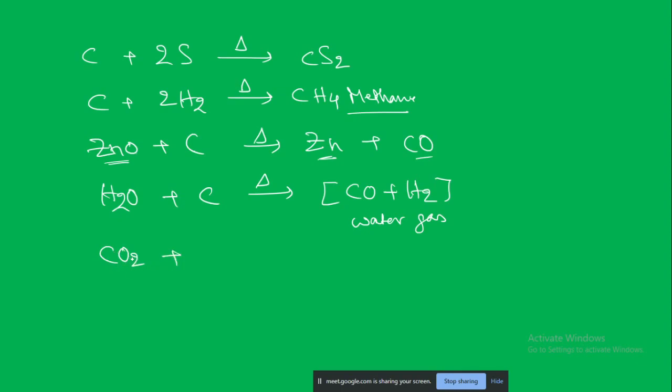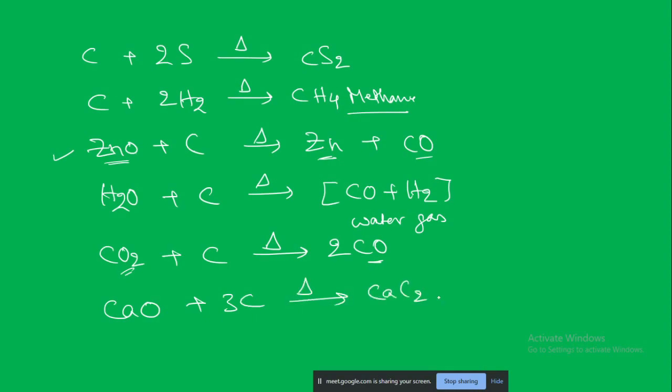Here, carbon dioxide can be reduced to carbon monoxide by using the wood charcoal. This is a more oxidized form. Carbon monoxide is the less oxidized form. Next, calcium oxide, just like zinc oxide, can react with the carbon to form the calcium carbide.